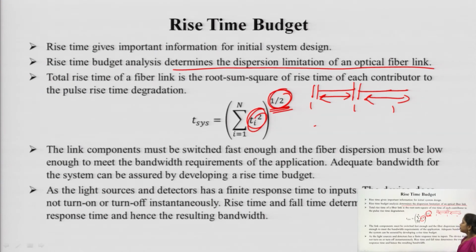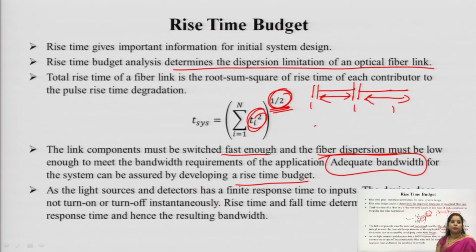The link components must switch fast enough and the fiber dispersion must be low enough to meet the bandwidth requirement of the application. So, in this case, for meeting the bandwidth requirement of the application, the link components must switch fast and the fiber dispersion must be low. Adequate bandwidth for a system can be assured by developing a rise time budget. So, what is the importance of the rise time budget analysis? For getting the adequate bandwidth for the system which we are going to design.